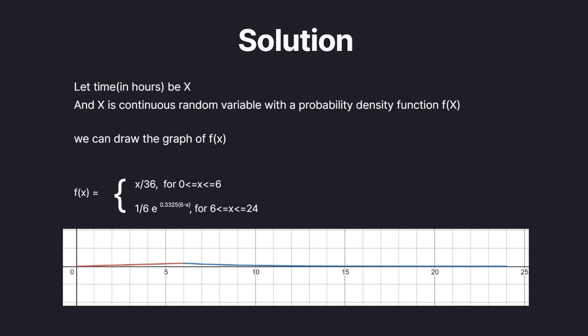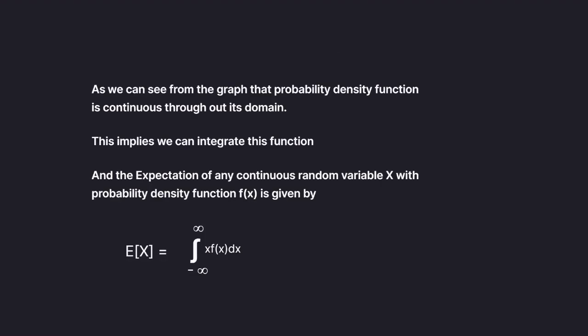The first part is 0 to 6 and it is colored red, and the second part is exponentially decreasing, as we know that the probability of students sneaking in from morning to evening will be very low. The graph is exponentially decreasing, as we can see with the color green. From the graph we see that the probability density function is continuous throughout its domain.